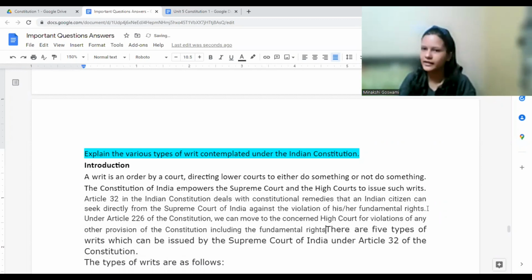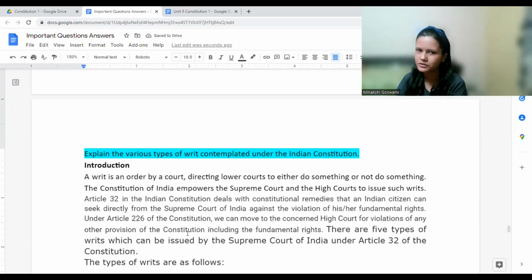For fundamental rights also you can go to the High Court, but you have a right to directly go to the Supreme Court also. And for other provisions that are there in the Constitution, you need to first go to the High Court.